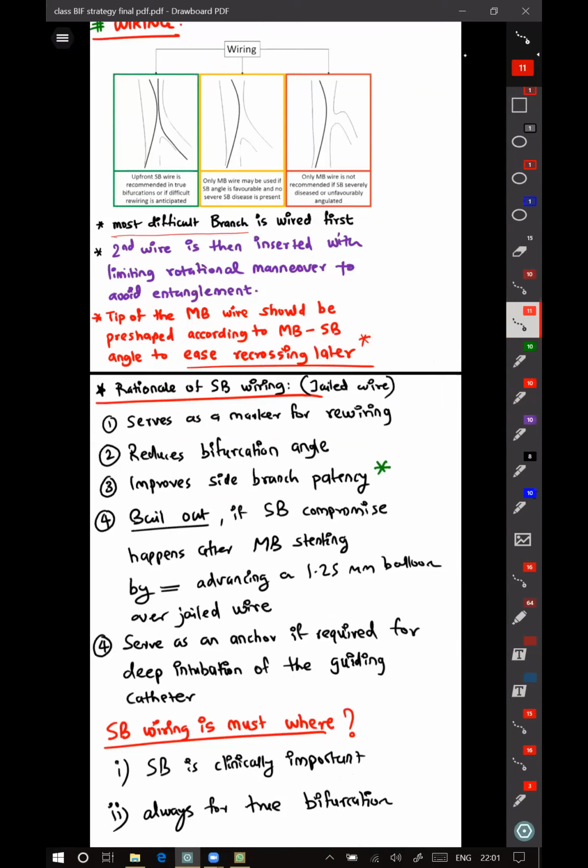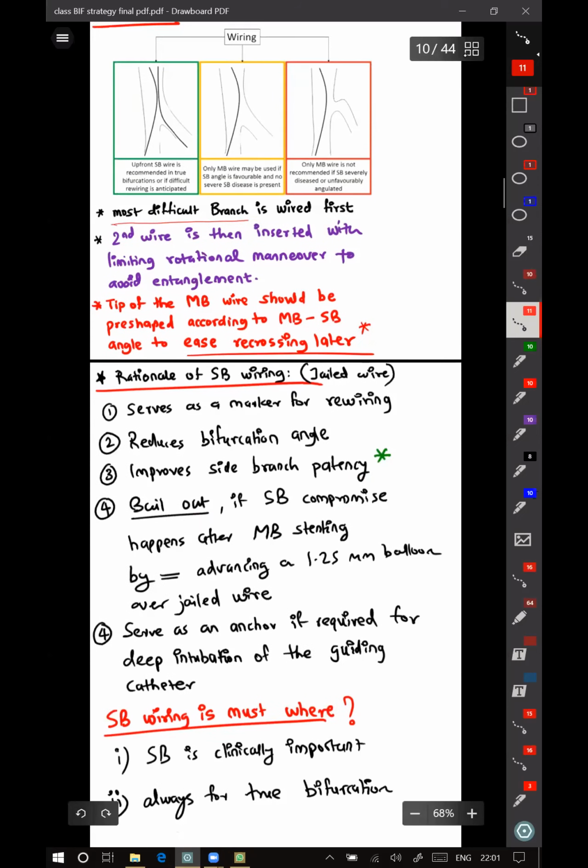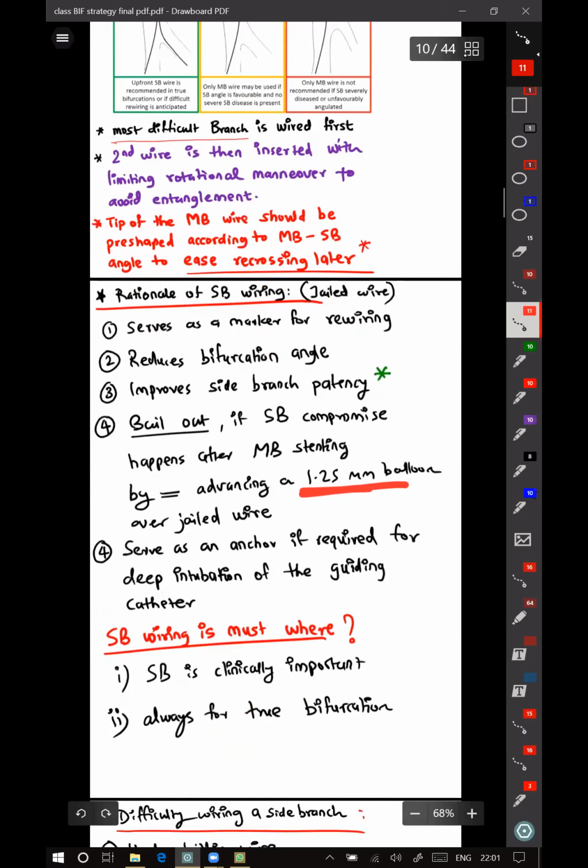So it is a two-way thing. It improves the side branch patency. Because you have a wire across, you can always go over the wire and intervene even if the side branch gets compromised. How? Suppose the side branch gets compromised, you can bail that out by advancing a 1.5 mm balloon over the jailed wire.